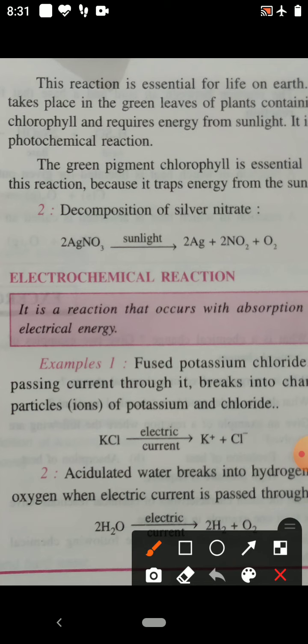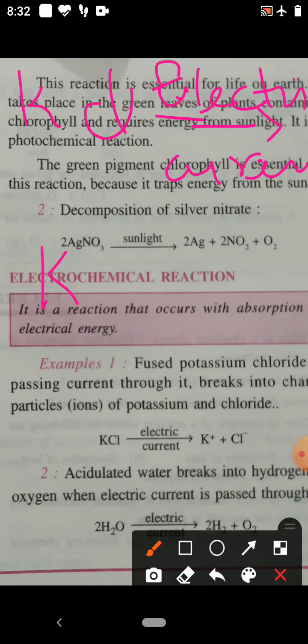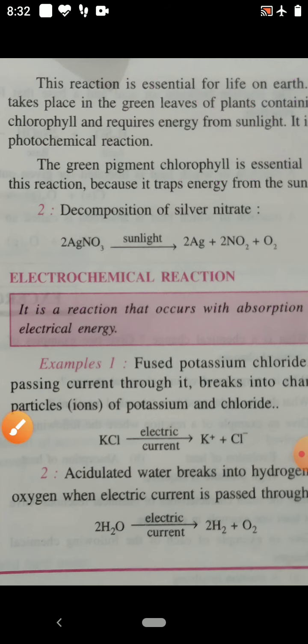An example of an electrochemical reaction: when electric current is passed through fused or molten potassium chloride, it breaks into potassium and chlorine. So this is an electrochemical reaction.